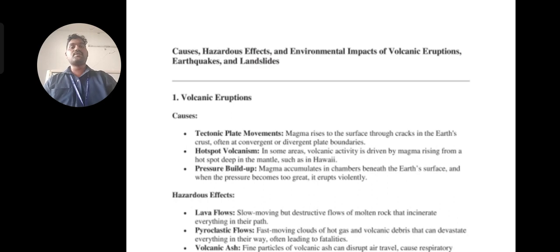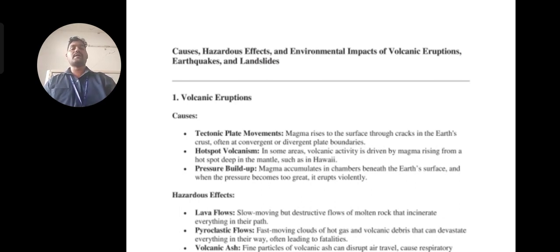Now the next one is pressure buildup. Pressure buildup is nothing but the magma, or whatever it may be, at the bottom, creating pressure at the bottom. It is like a pressure cooker. In a pressure cooker, whenever the pressure is more than the capacity, it is going to come out. Similarly here, the magma lava is heated heavily, so it creates a lot of pressure. There is no capability to exist within the earth's crust.